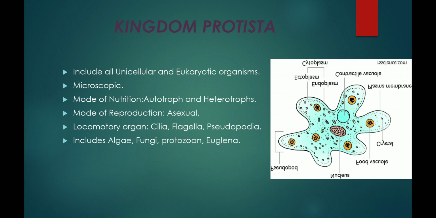Plasmodium is a protozoan. It causes malaria. It forms spores in one of its life stages. For example, Amoeba, Paramecium and Euglena. Amoeba, Paramecium. In the figure, there is an amoeba present.